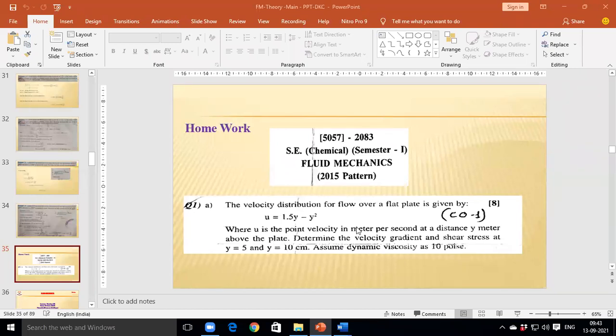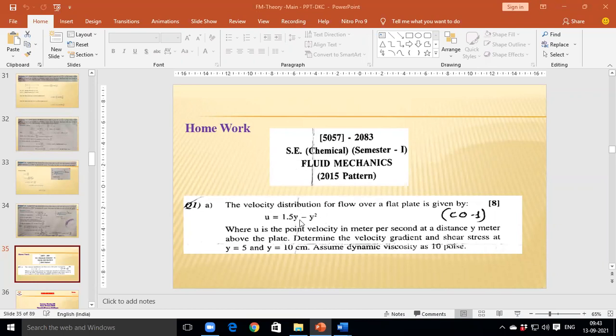Whatever numerical we solved, what is the difference between these two numericals? No, sir, both are the same. Both numericals are the same, only the change is in the values. Here y is equal to 5 and y is equal to 10. This is different, and the value of dynamic viscosity is changed. Here 10 poise is mentioned.